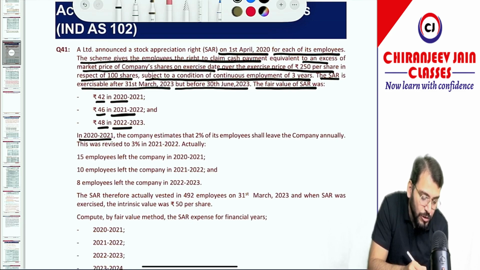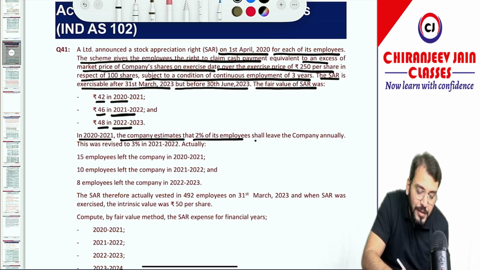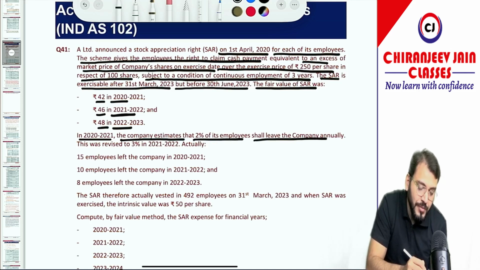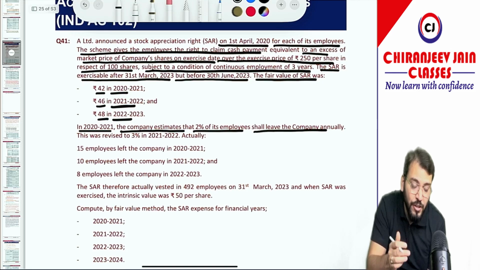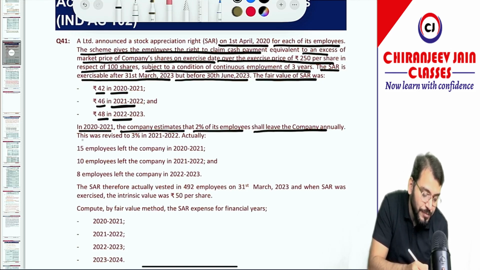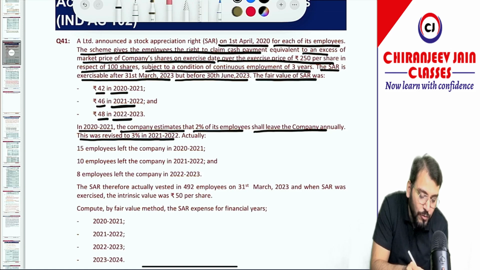In the first year in 2020-21, the company estimates that 2% employees shall leave the company annually. So 2% employees will leave the company annually. This is the estimated departure rate of employees in the first year. This was revised to 3% in the second year 2021-22.